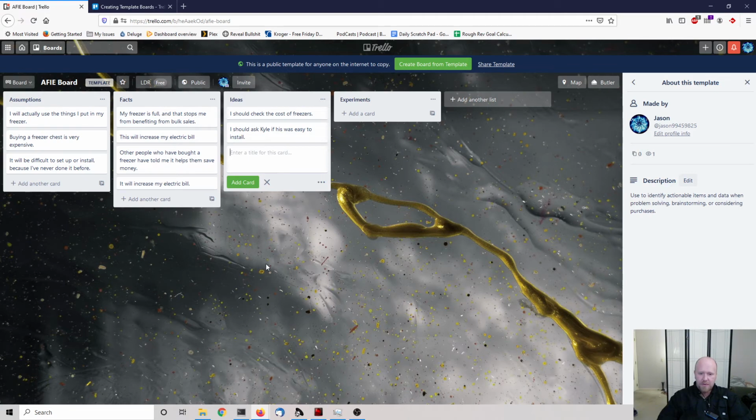So an experiment would be, I'm going to check 3 different websites for the price of a freezer, and I'm going to assume that the average price that I find is probably what I should expect it to cost to install one. So basically the experiment is the steps I'm going to take to carry out my idea.